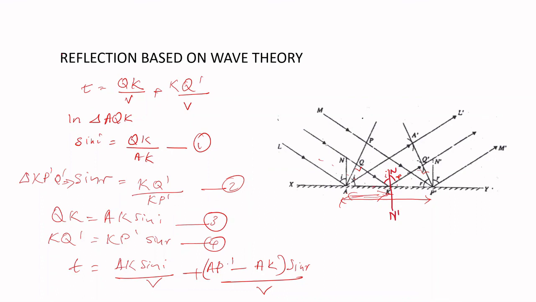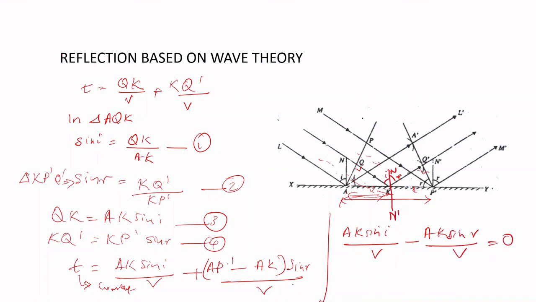Now the distance AK is a variable because it depends on the ray which is falling on it. If the ray is over here, AK will be here, or if the ray is considered here, K will be here. So AK is a variable distance, but time is a constant in the equation. The LHS is a constant, so our RHS also must be, but AK is a variable here. So the terms containing AK we have to eliminate. So we take AK sin I by V minus AK sin R by V as 0.